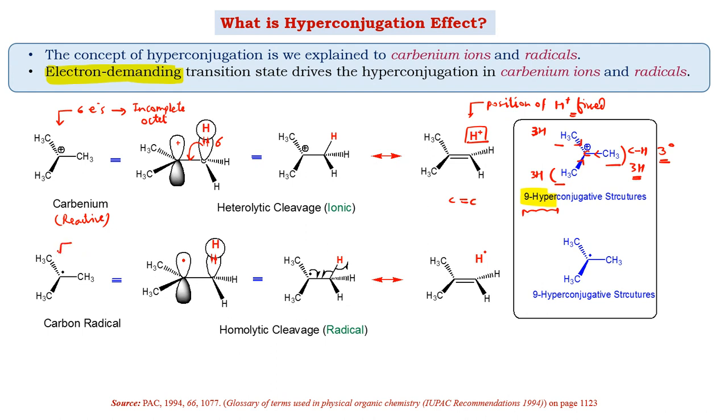Another example that we can take is a radical. Radical carbon, as we know, is surrounded by 7 electrons. But again, in this case, the carbon has an incomplete octet. And if it has an incomplete octet, it will be reactive. And if it is reactive, it will try to get stabilized. How will it get stabilized?